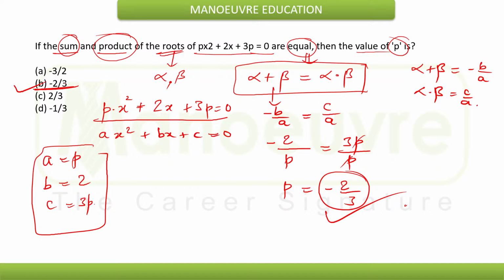Is it correct? Is it clear to all of you? Very good. Yes, Priyanshi, correct. Yes, Shruti. Option B is the clear answer here. Let's move ahead now.